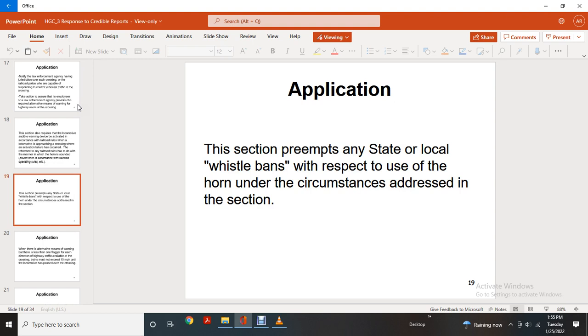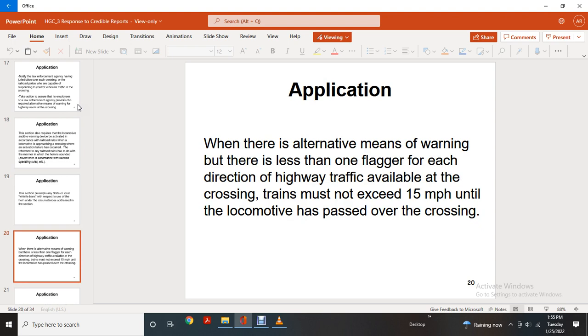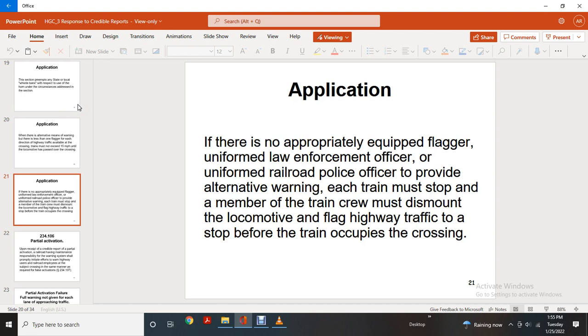Application. The section preempts state law whistle bans with respect to use of the horn under circumstances addressed in this section. When there is an alternative means of warning, with at least one flagger for each direction of highway traffic available at the crossing, the train must not exceed 15 miles an hour until the locomotive has passed over the crossing.